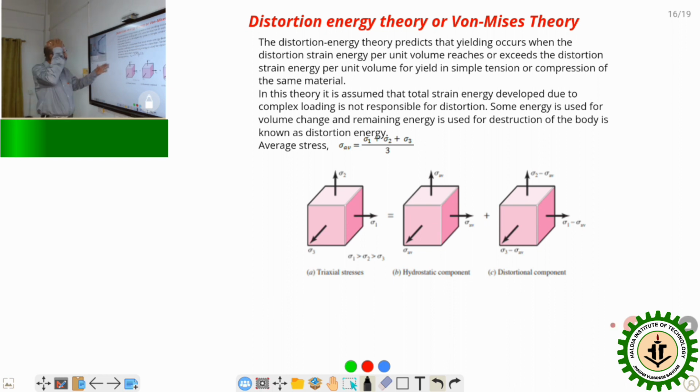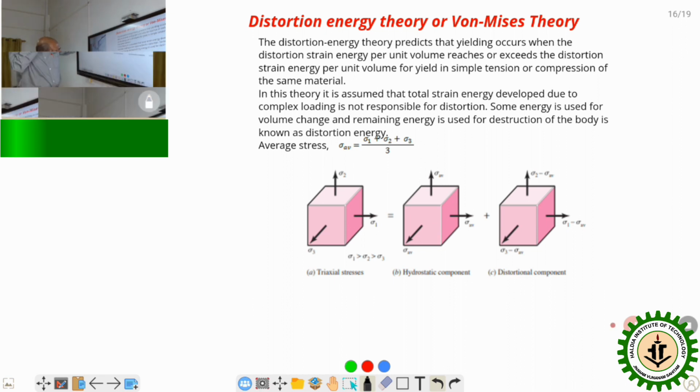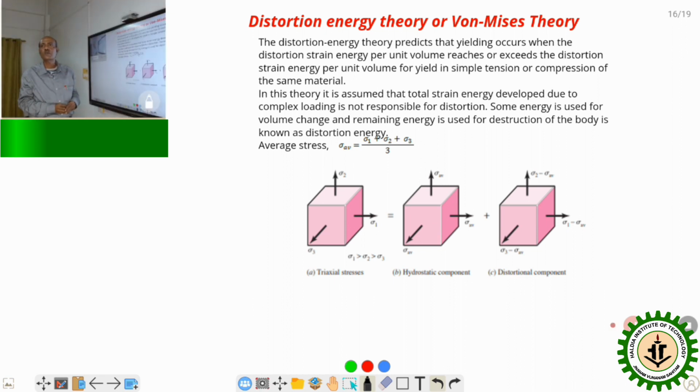In this theory, it is assumed that the total strain energy is developed due to the complex system of loading. So what we have seen in the last theory, that is the maximum strain energy theory, the body is loaded under various loads or a combination of various loads, and the energy stored in the body is given by capital U. So now here the total strain energy which is developed is not responsible for destruction of the body.